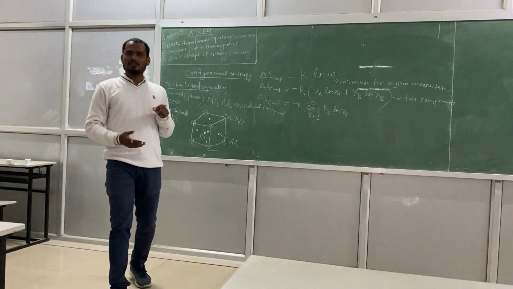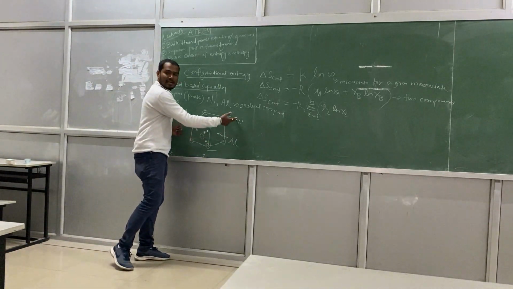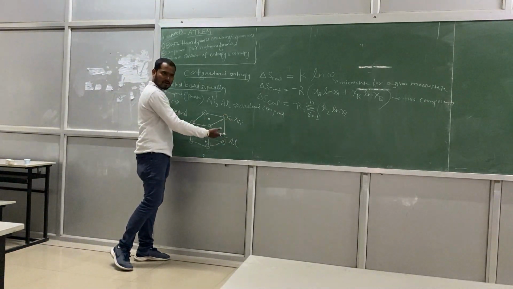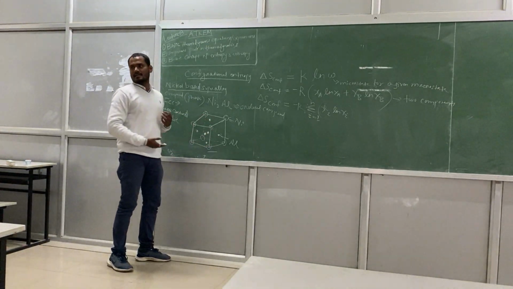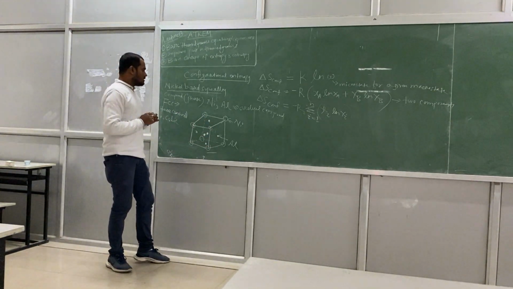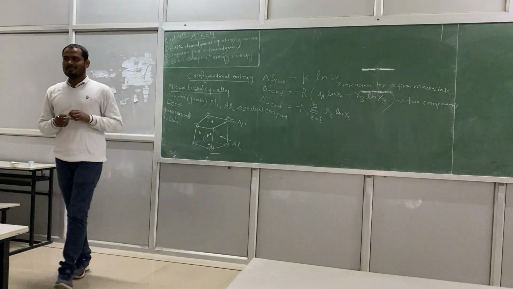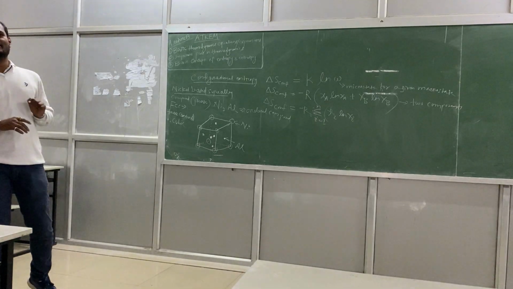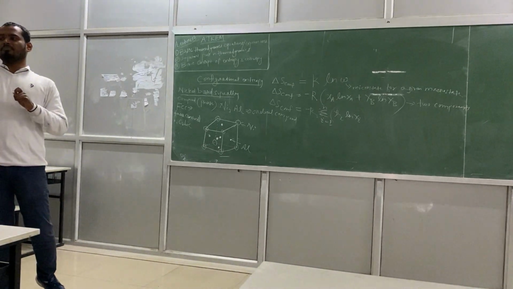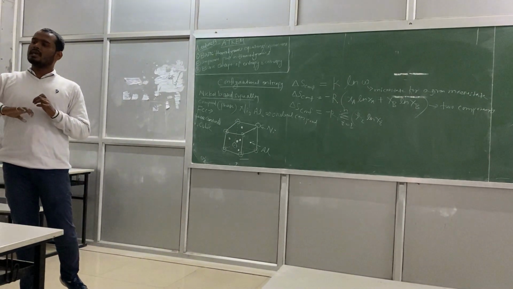You should not be confused. You might be confused, 2 different elements are present, so it should have some conformational entropy, but it will not have because of the ordered arrangement. Fine? So why is it ordered? Because that is the nature of that particular compound, Ni3Al. Suppose if you raise the temperature, then it may again become disordered.